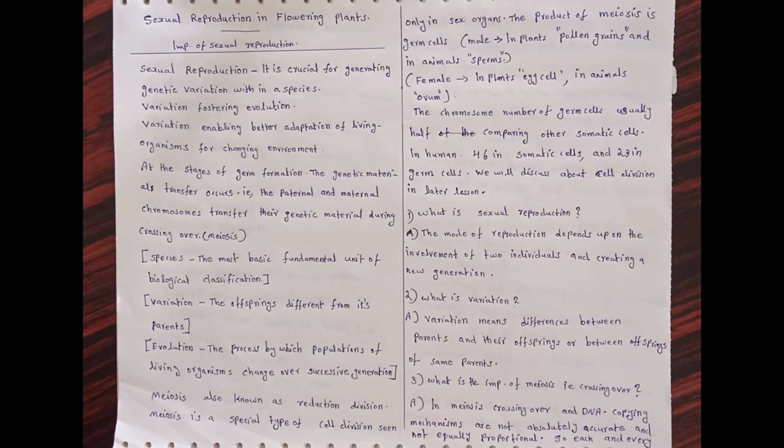Variation enables better adaptation of living organisms to a changing environment. At the stage of germ formation, the genetic material, that is genes or part of genes, transfers. That is, the paternal and maternal chromosomes transfer their genetic material during crossing over. Crossing over is a part of meiosis.